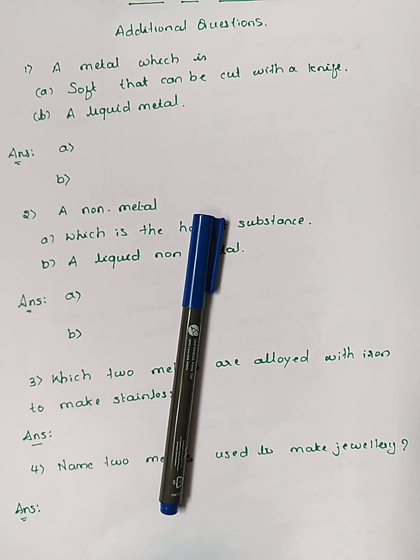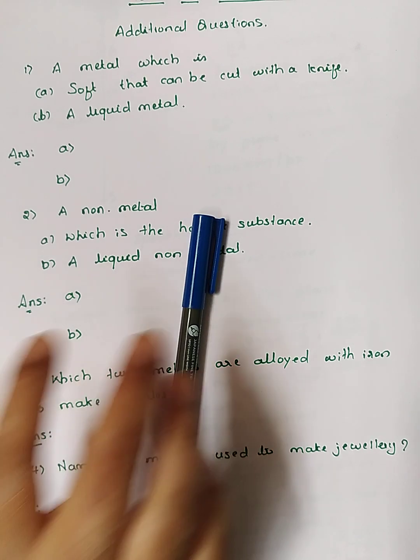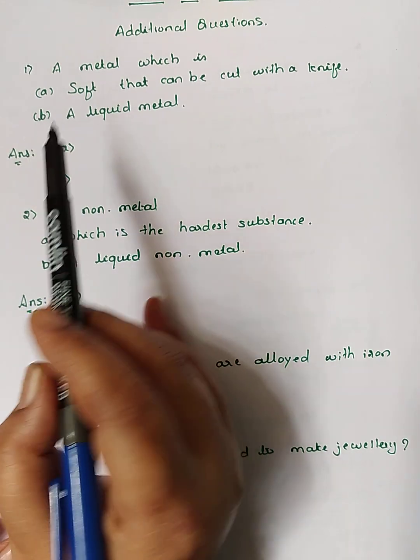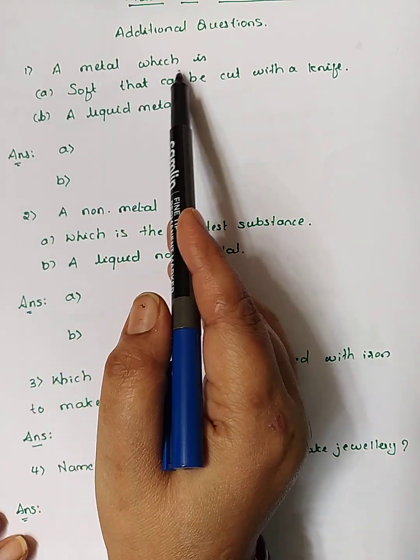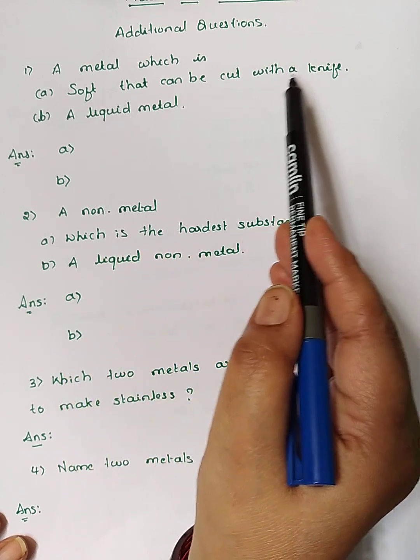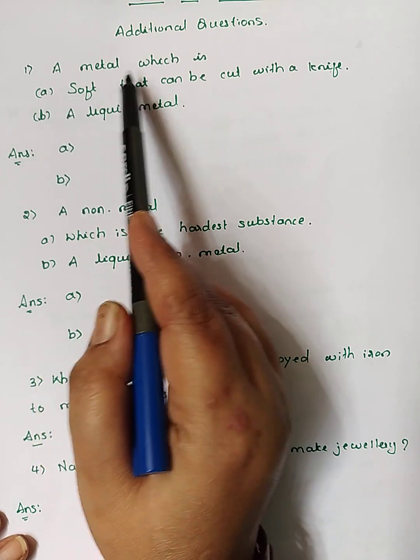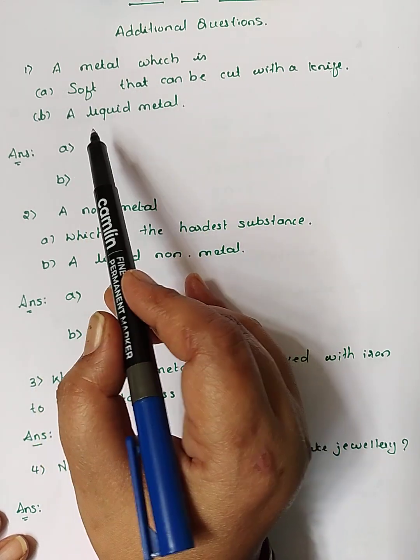So from the 10th Chemistry Metals and Non-Metals chapter, today we will discuss some additional questions which are important from the point of view of the exam. The first question is multiple choice questions or 1 mark questions. The first one is a metal which is soft that can be cut with a knife. And the second sub question is a metal which is a liquid metal.